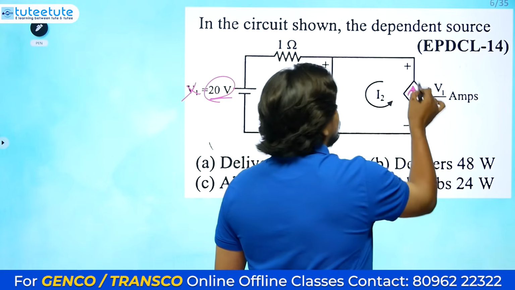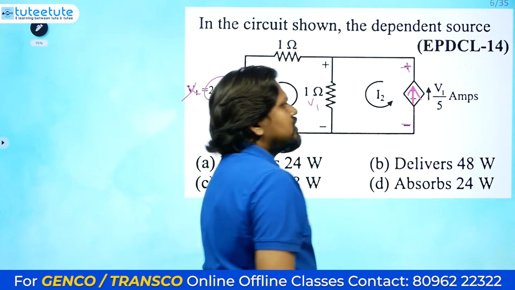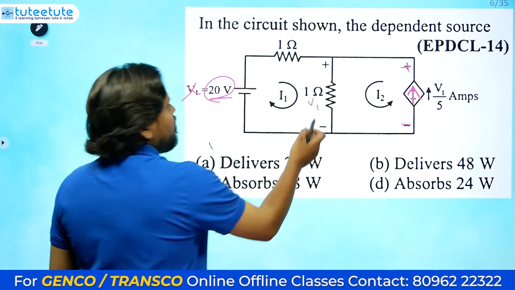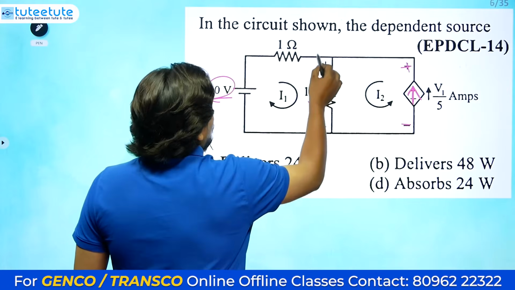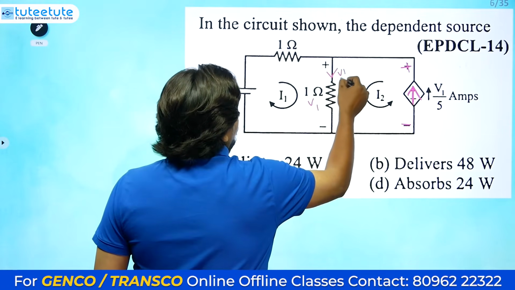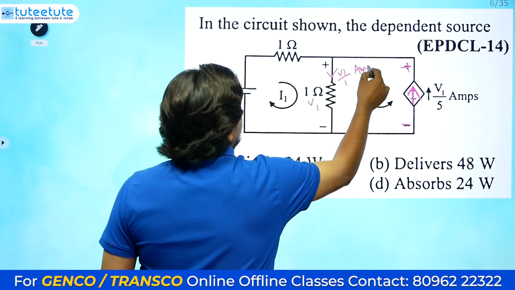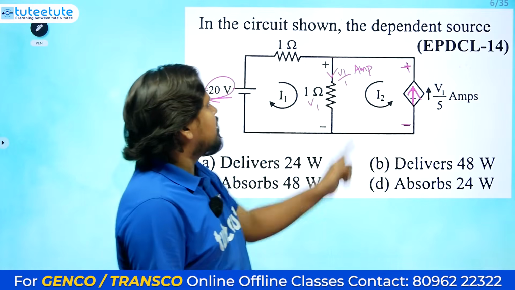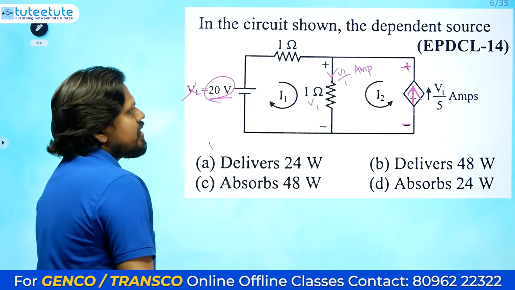With a current source, if you can find the voltage, then you can get the power delivered by this. V1 is the voltage, so the current going inside will be V1 by 1 amperes. Here V1 by 5 amperes is coming. So how much will be the remaining current?